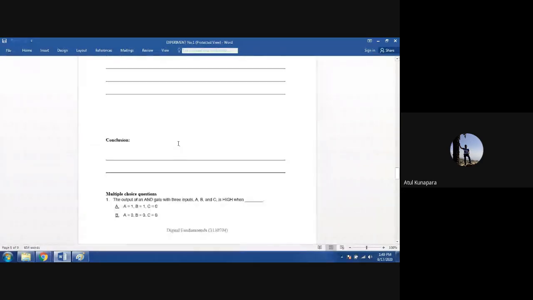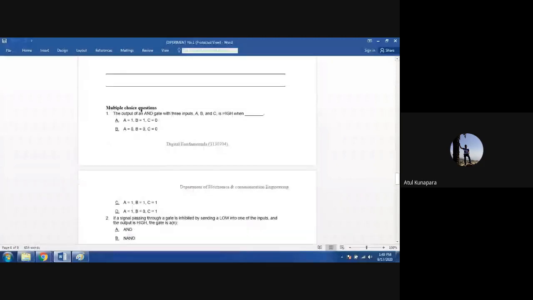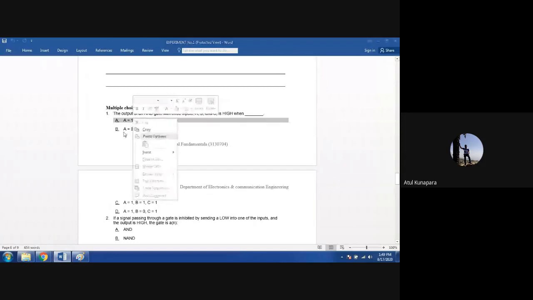And then after mentioning all the procedure, you need to write down your conclusion. After performing this experiment, whatever you have understood, you have to write down in this conclusion. And after the conclusion, there are some multiple choice questions. MCQs are there. These are based on the logic tables and logic gates we have understood. So in your Word file, you can highlight it like this. Okay, you select it and mark it highlighted with some other color. Or you may just underline it.